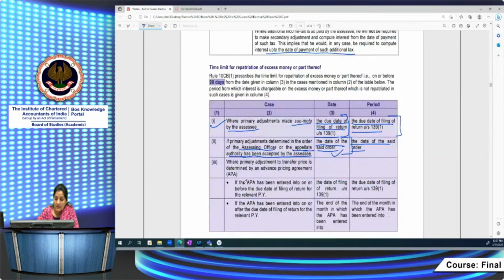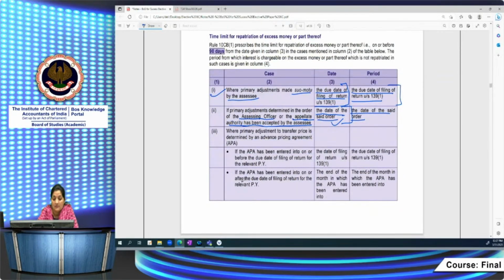Third is where the primary adjustment is to be made in accordance with the advance pricing agreement. Here the dates are quite different, so you have to note these dates very carefully. There is a difference between the date of repatriation, the time limit prescribed for the repatriation purpose, and the computation of the interest portion, right? So don't get confused with the other case, because there the same date is used, and from the same date you compute the interest portion.